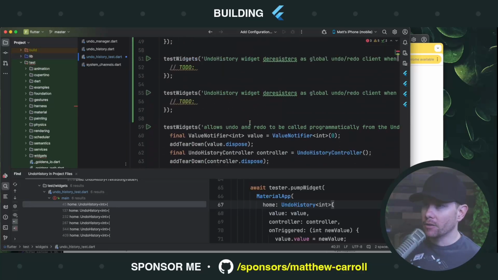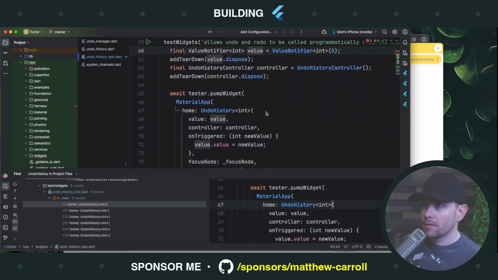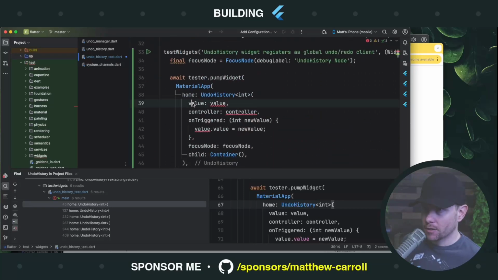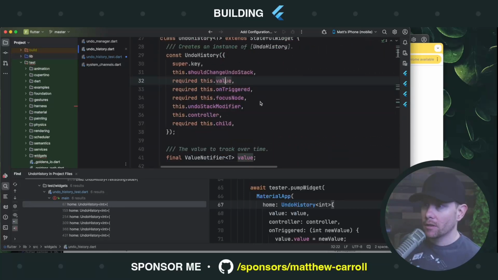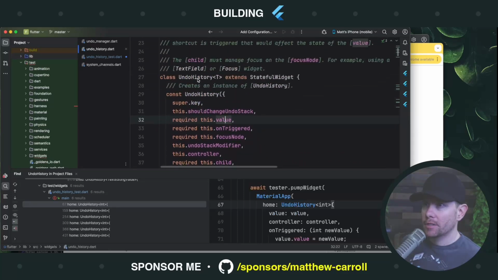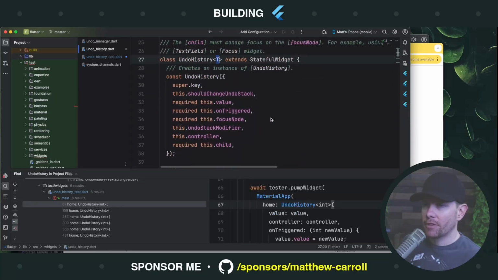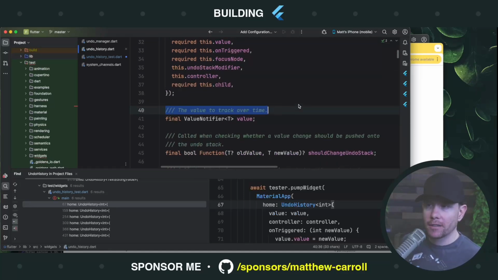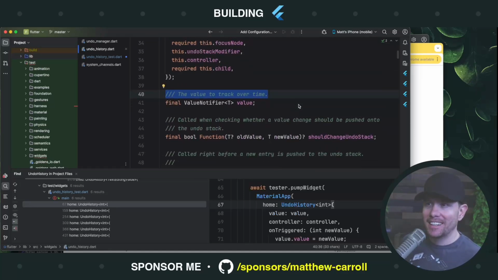Let's see, what's the value? Why is that the value? Let's jump into value. The value to track over time. I guess it's typed. So I guess undo history has some type of thing. Okay, another rant. Who is this helping? What is this telling me?